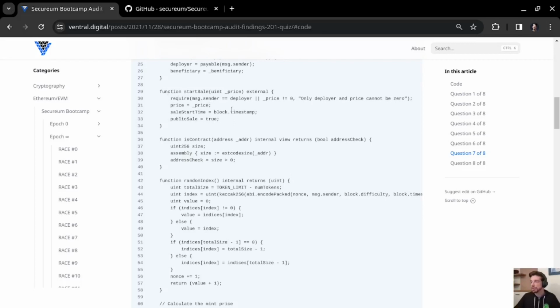And not only would this allow the price to be reset, this would also allow the timestamp here to be reset, which means that the price was intended to decrease over time. And by restarting the sale, basically the decrease that has happened so far would be reset as well.